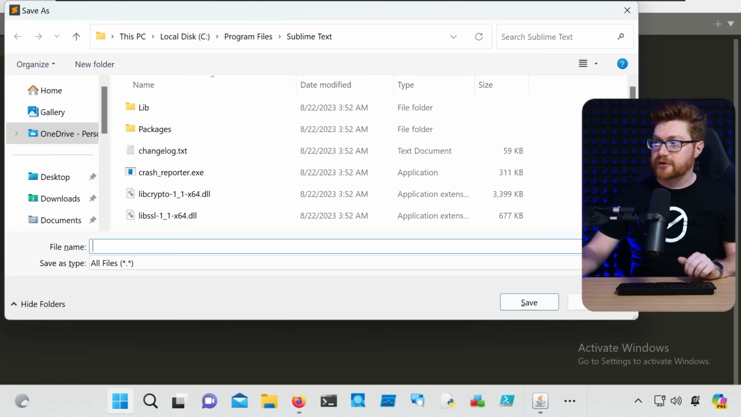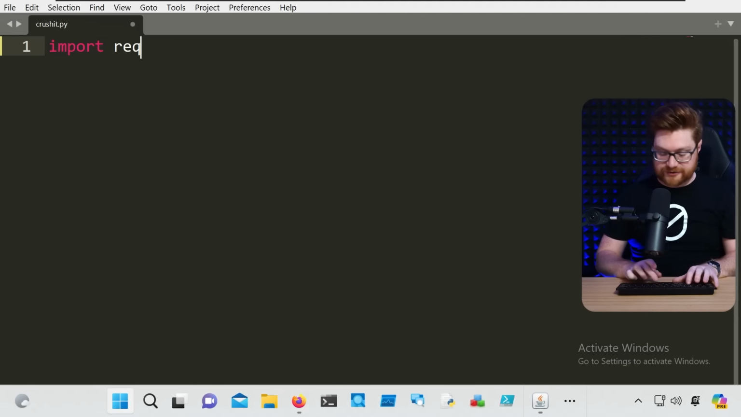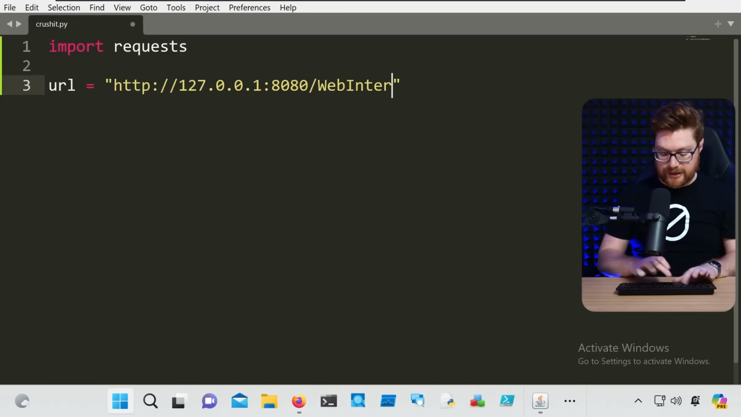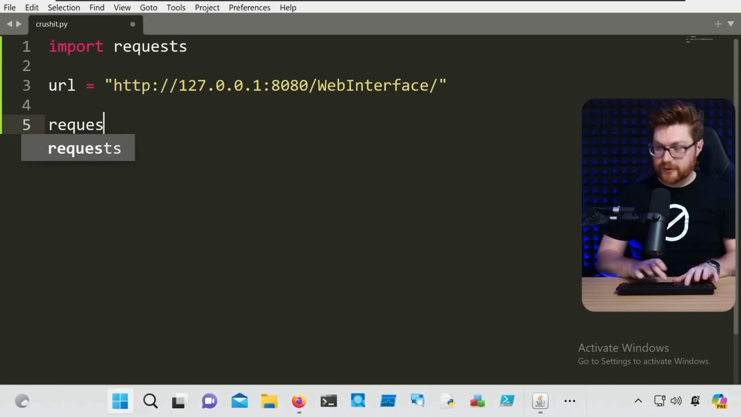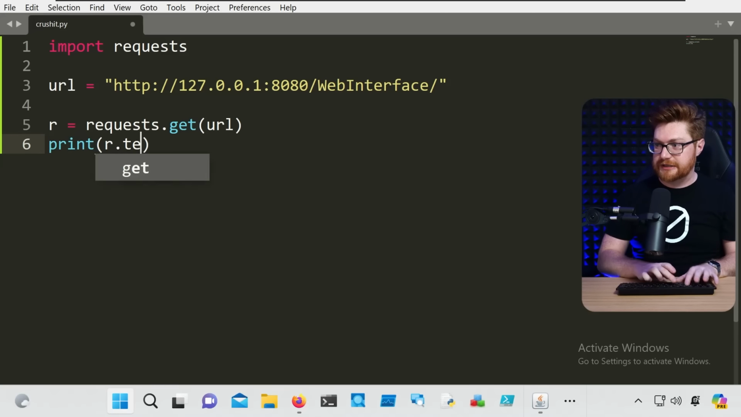So let me start a new Python script. We'll just slap it into, I don't know, crushit.py. That's fun. And if I import the requests module to make a couple of these URL HTTP communications back and forth, can I get to localhost 8080 on that web interface endpoint? Let me do a request.get of that URL. We can store that as a variable and then print out the text response.